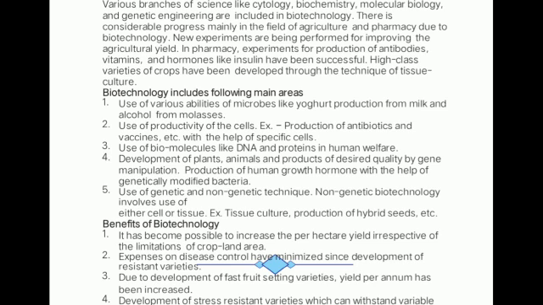Why do we have to produce human growth hormone? As this human growth hormone is released when we are young. As we get older, as adults, this hormone stops being produced by the pituitary gland. And if somebody has less height, means if somebody has not attained the height he or she requires, then this growth hormone which has been generated genetically or by biotechnology can be given to them to increase their height.